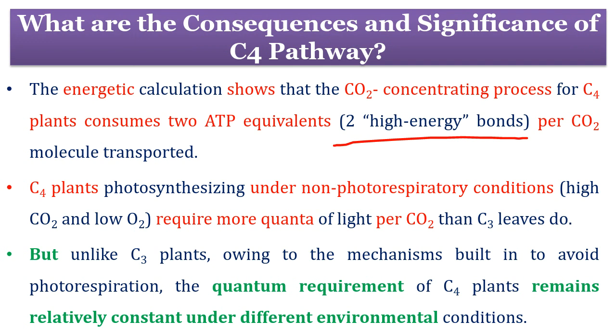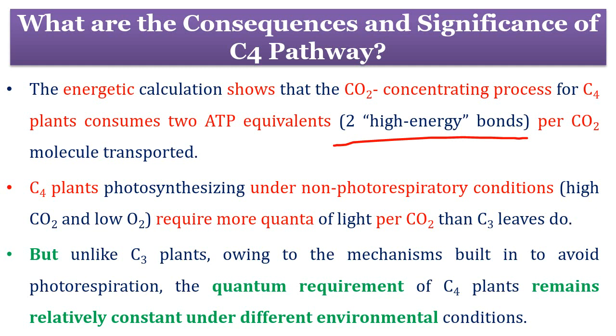Now C4 plants photosynthesizing under non-photorespiratory conditions, meaning high CO2 and low oxygen concentration, require more quanta of light per CO2 than C3 leaves do.